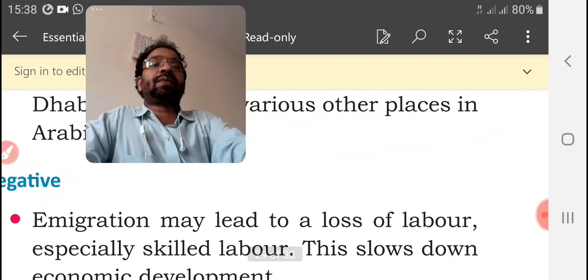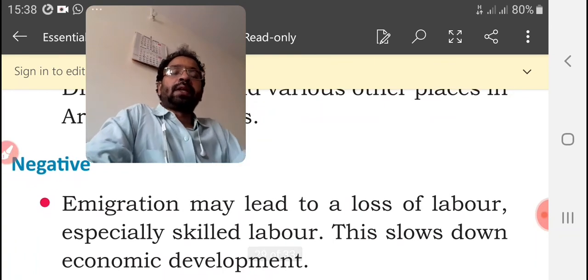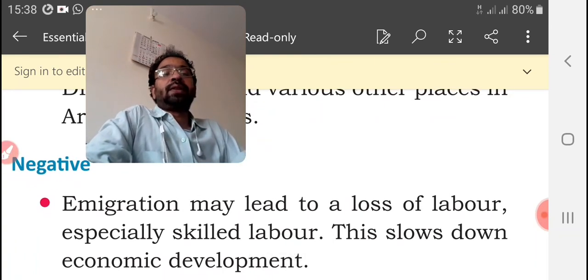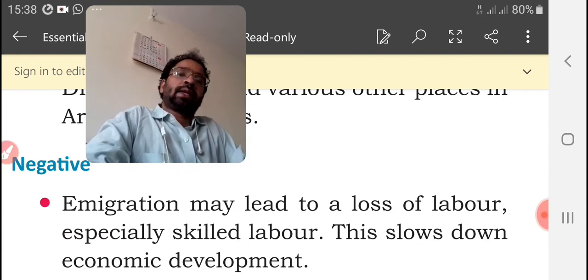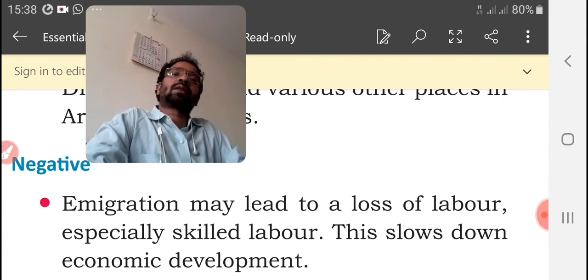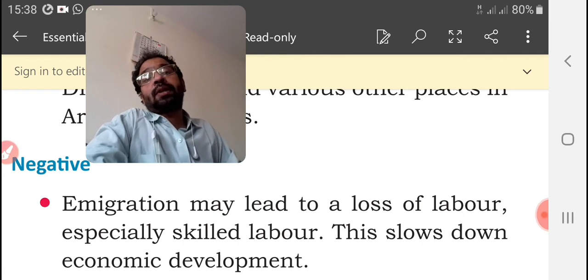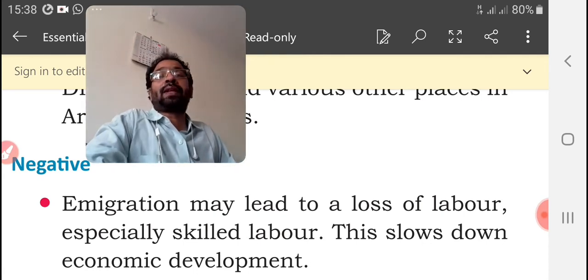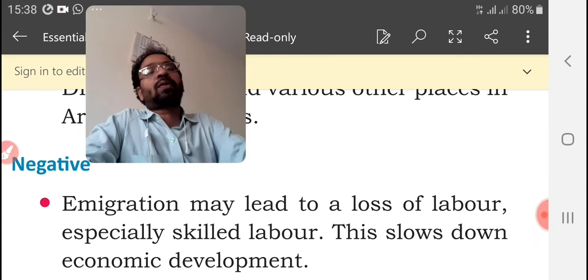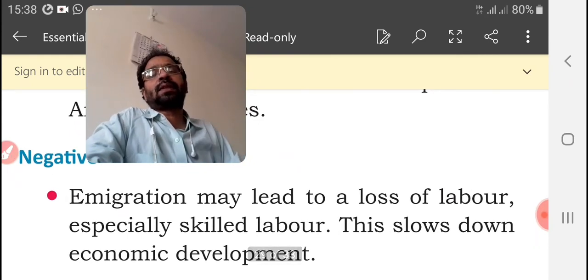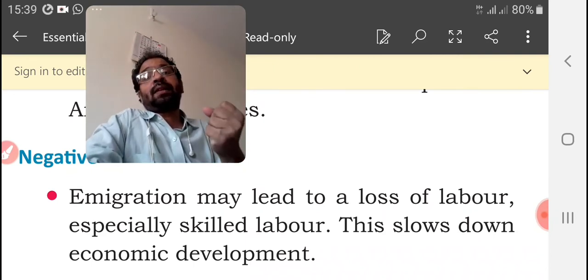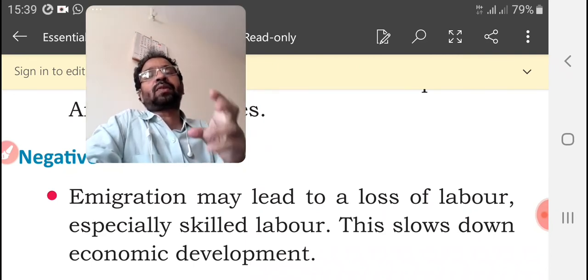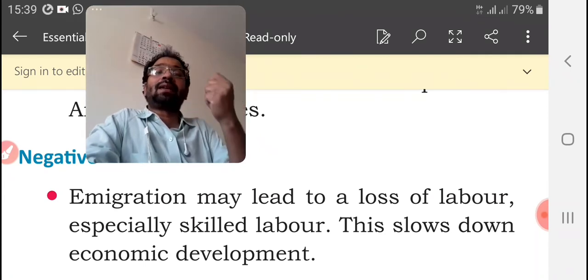And negative, immigration may lead to a loss of labor. That is the main thing. Usually the skilled laborers are going outside the country for work. Who have the demand? The skilled laborers, one who have ability. Common people are not accepted by foreigners, isn't it? When they accept something, when they receive something, then they need some profit. That is why they are demanding skilled people.